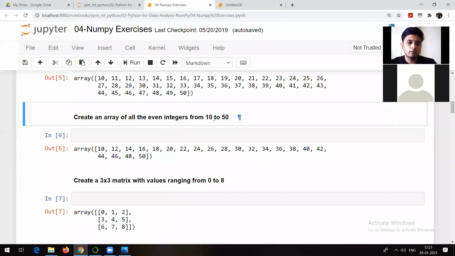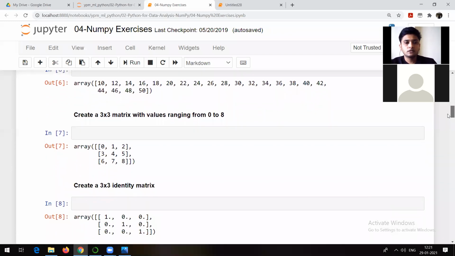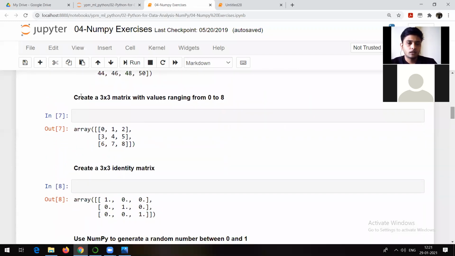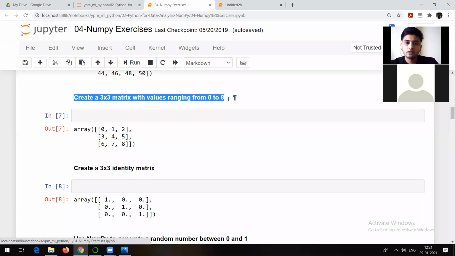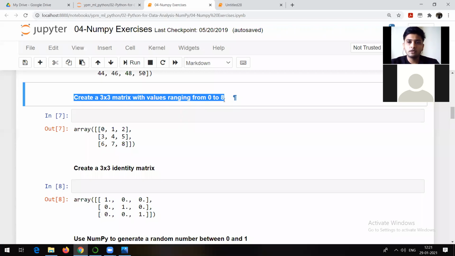Create an array of even integers from 10 to 50. Okay. Now just check this one. Create a 3 by 3 matrix with values ranging from 0 to 8. What should I do? Can anyone give the answer for this? Create a 3 by 3 matrix with values ranging from 0 to 8. So what to do in this case?